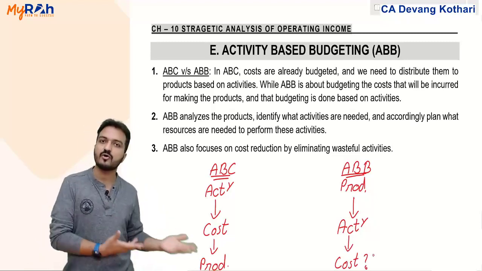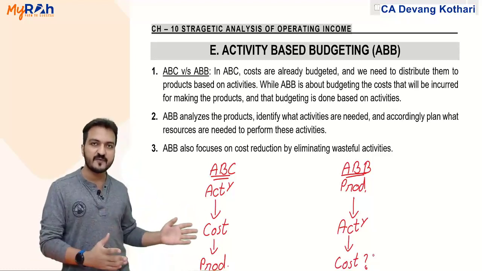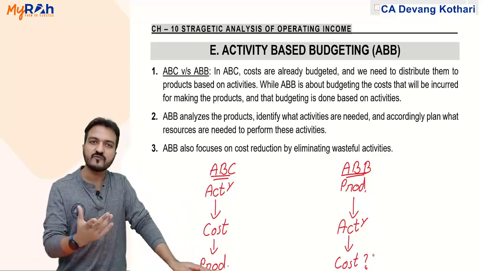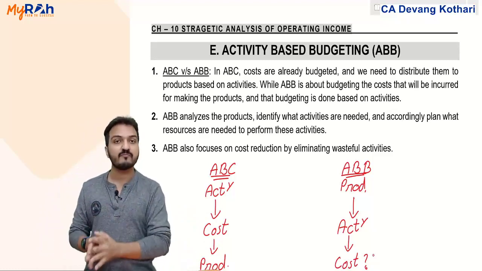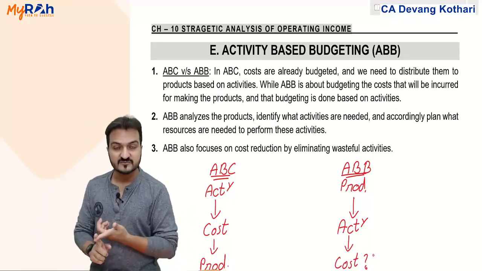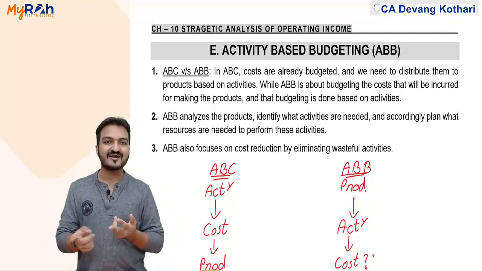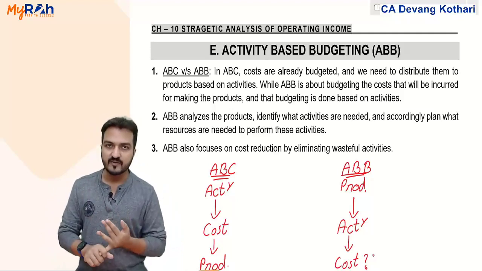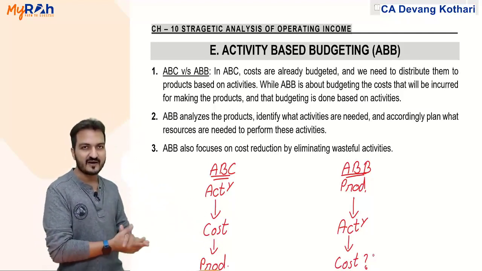You are estimating the cost of the activities. Basically, activity based budgeting is a part of planning. You are planning that this is the production you wish to do. Remember the budgets chapter? From the sales budget you make the production budget. From the production budget you identify how much material is needed, how much labor is needed, how many activities are needed. It's a continuation of that.